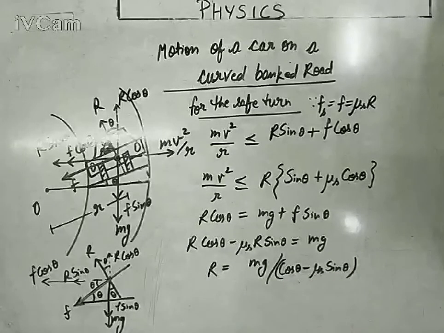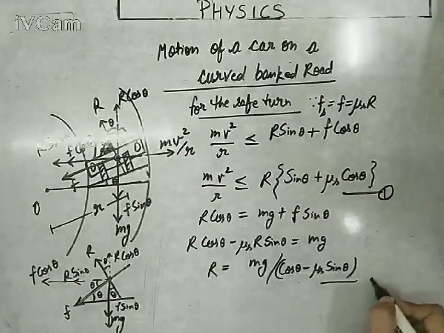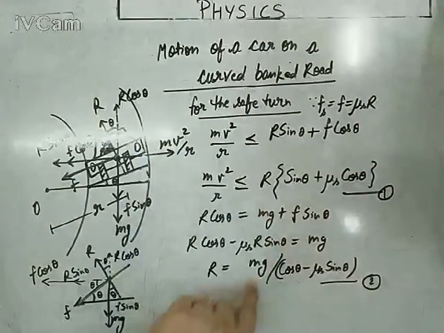Now we can put the value of capital R in the first expression.